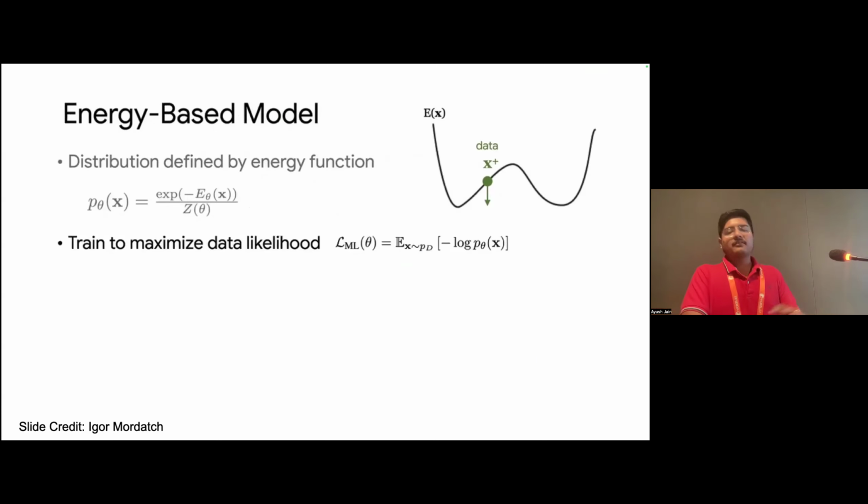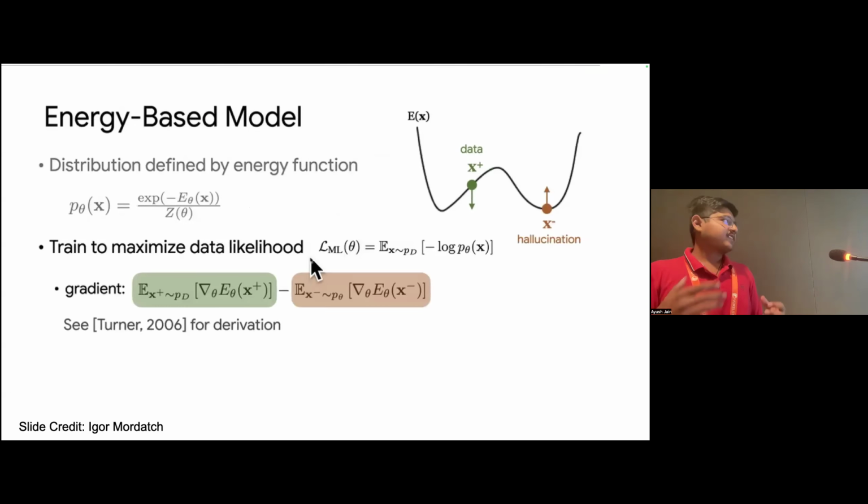This can be trained in a normal maximum data likelihood way. But the interesting thing is that when we do this training optimization, we are basically taking our true data x plus, and we are trying to push the energy of this data x plus down. And we are generating a new hallucinated example sampled from our model, x minus, and we are trying to push the energy of this x minus up.